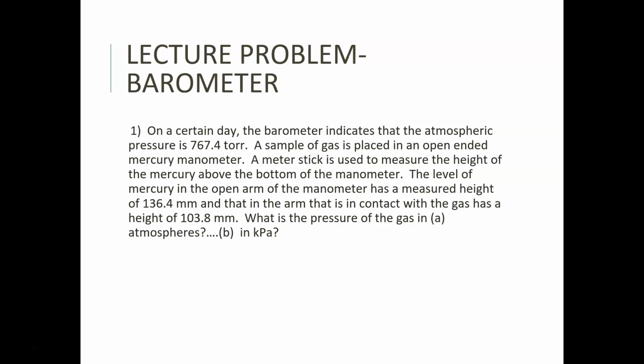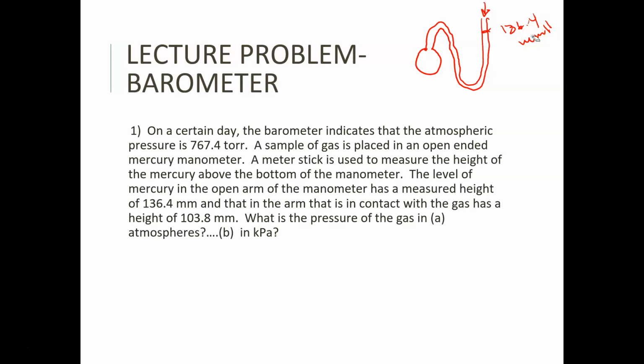So let's first of all draw what we're seeing. So we've got this tube over here, just like we saw before. It's connected over here to the gas outlet. I know I'm not drawing very nicely, but you get the idea. Okay, and we see that the arm that is connected to the outside pressure, that's right there, is here at 136.4 millimeters of mercury.